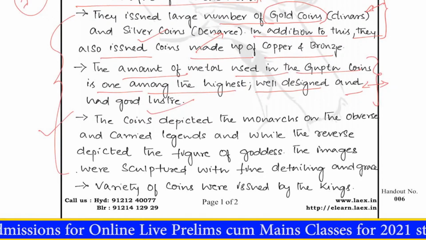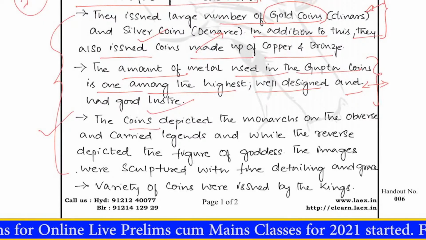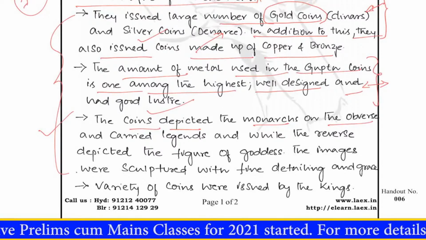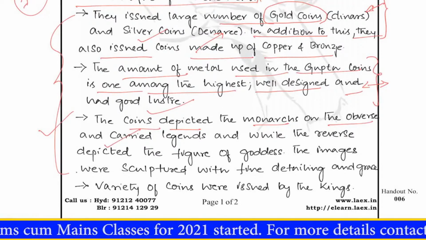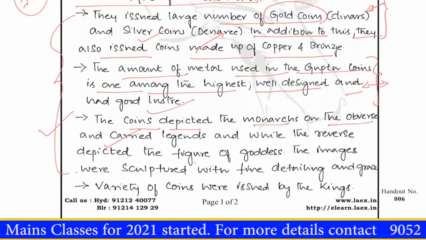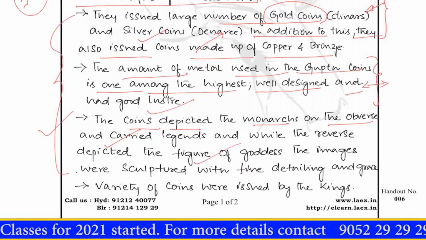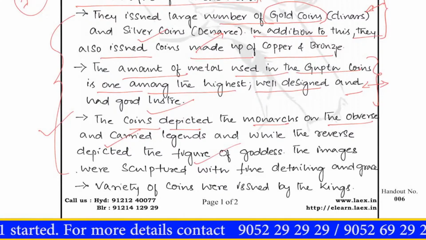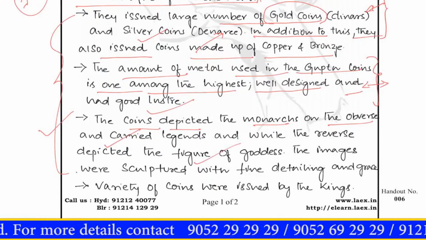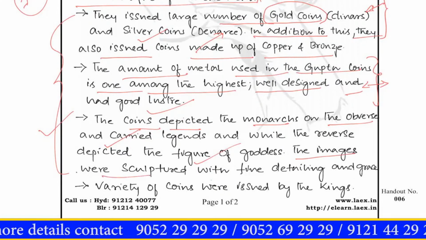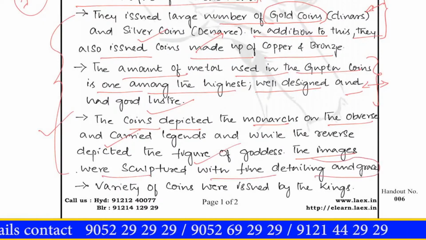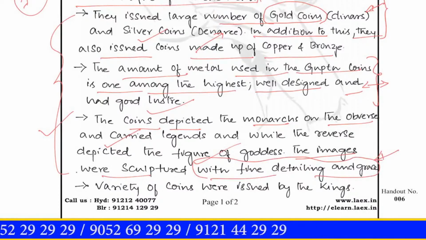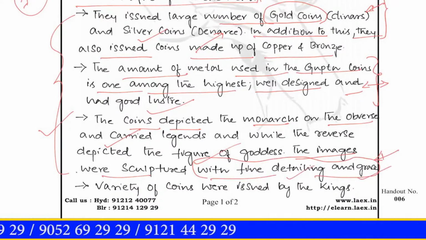The next important feature is that the coins depicted the monarchs on the obverse side, along with legends, and on the reverse side they depicted figures of gods and goddesses. For example, they depicted images of Lakshmi, Durga and Garuda. The images were sculpted with fine detailing and grace. This is an important sculptural beauty of Guptan coins. There was a lot of grace and fine detailing in these images.